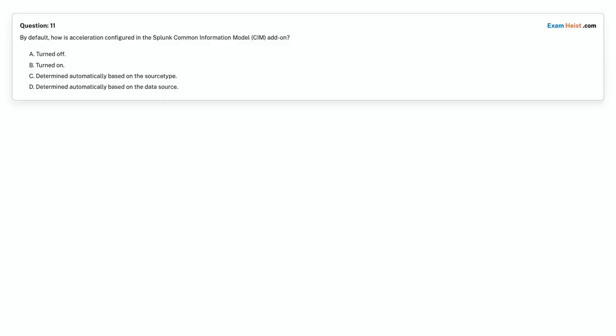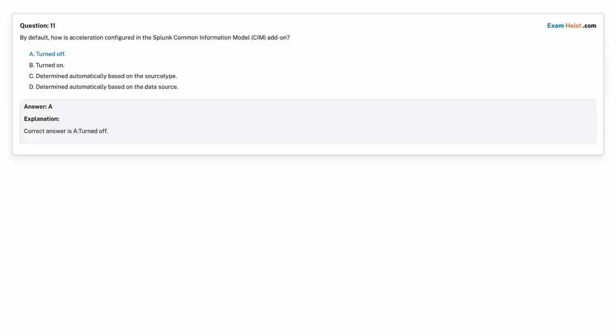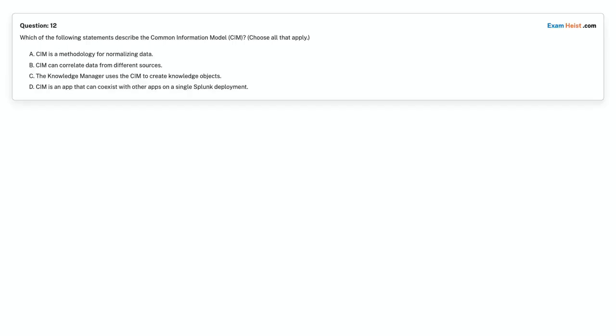Choose the correct answer. Correct answer is option A. Turned off. Question 12. Which of the following statements describe the Common Information Model, CIM? Choose all that apply.